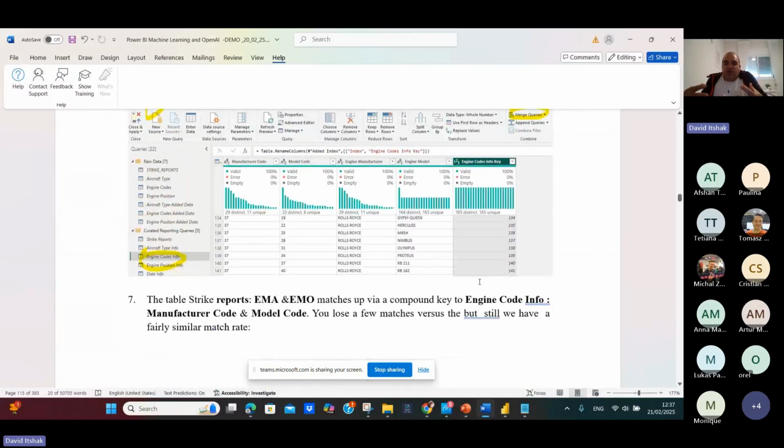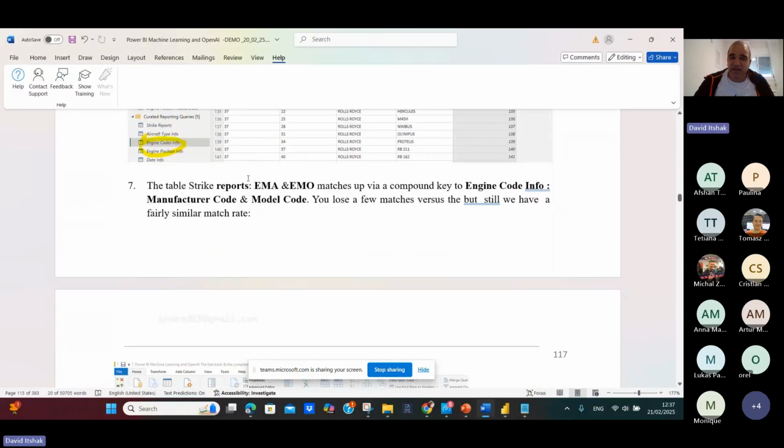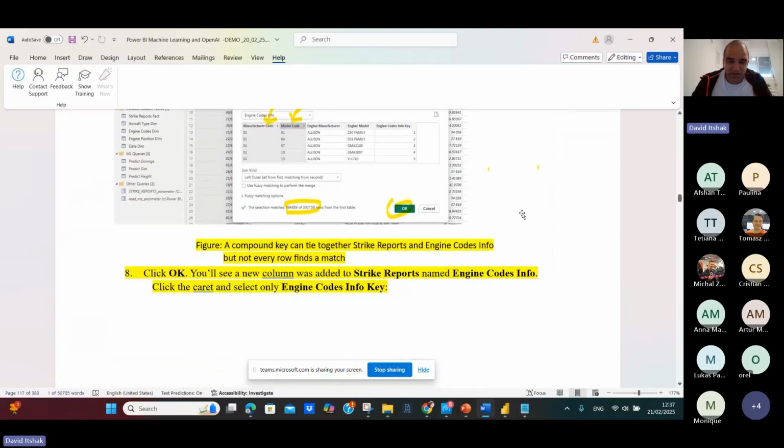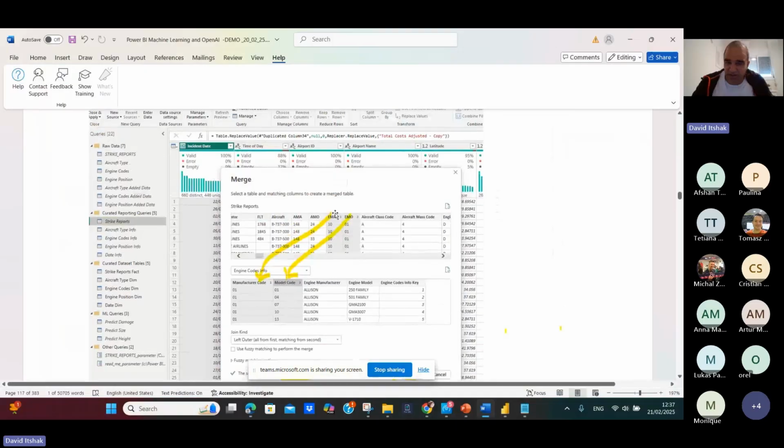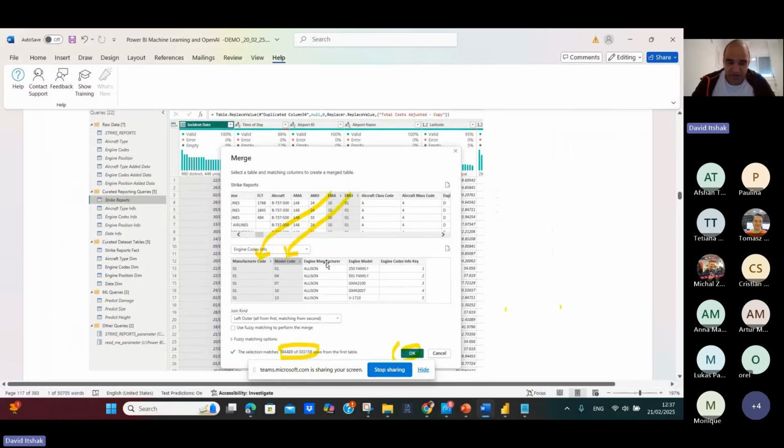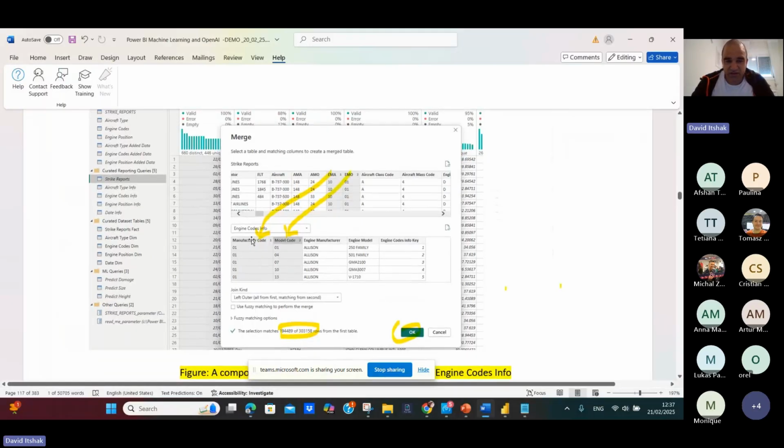And now I have to do the connections. So the table structure reports feed EMO, AMO matches up the compound key of engine code info, manufacturer and model code. So if you look here, okay, you can see that there is no perfect matching between the tables, because if you go to data model and want to match between the tables, you see that EMO and AMO on structure reports is a foreign key to manufacturer code and model code.